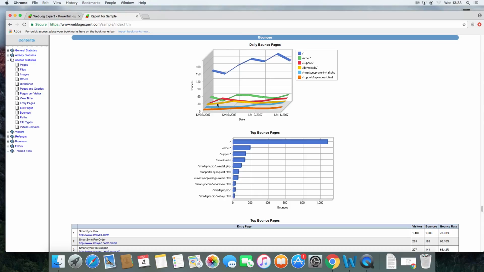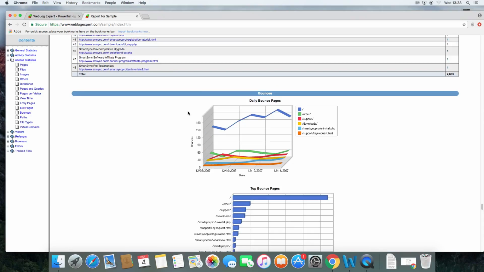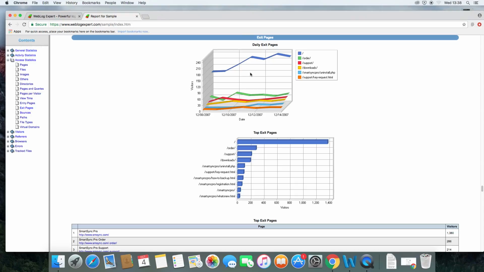You can see that not many people are bouncing from the order page. So once they get through to the order page, you know they are likely to actually order or purchase a product. You can see the exit pages: lots of people are leaving from the home page, but not as many people are leaving from the order page. You can see that by top exit pages here, and you can see that the What's New page is doing particularly well because not many people are exiting from that site.